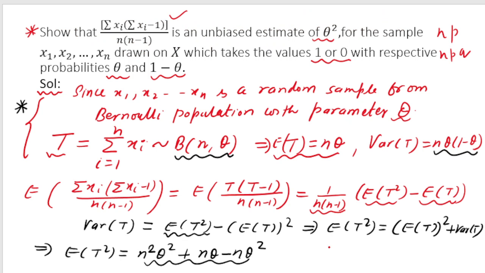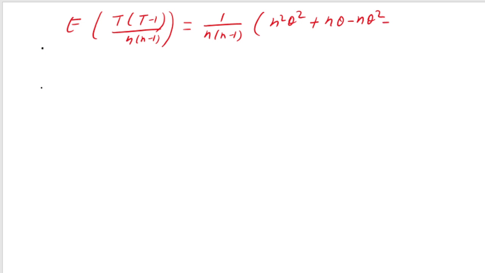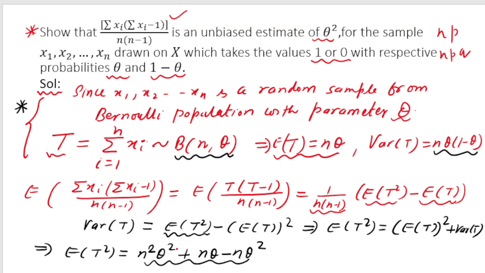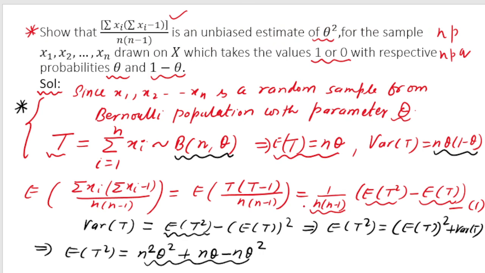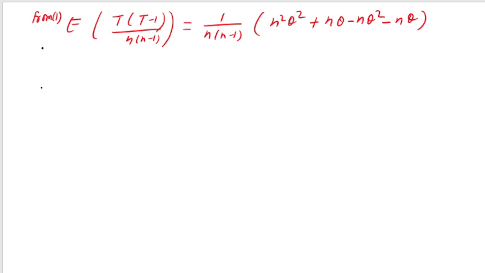And then from this I have to subtract expectation of t, that is minus n theta, right? I hope you got this point. Let me repeat. I have this expression, let me call it 1. From 1 I am substituting the value of expectation of t square that I have calculated here, and then minus expectation of t, which is n theta. So this is what we are getting.